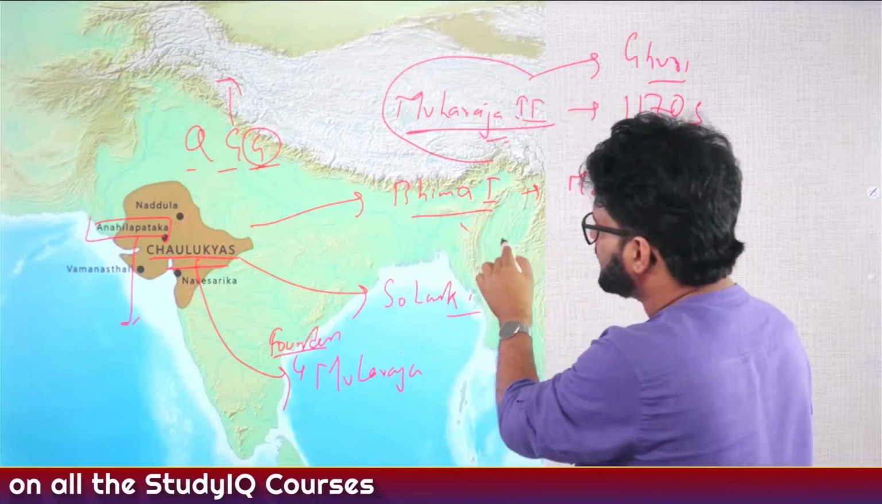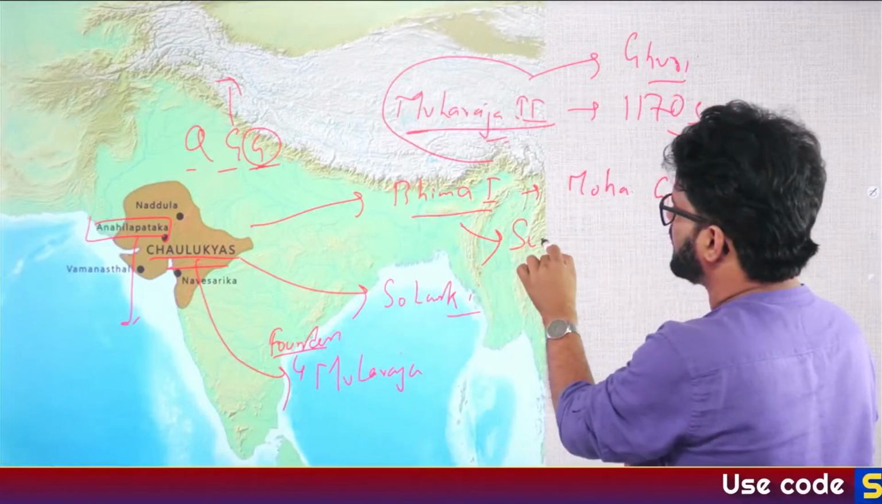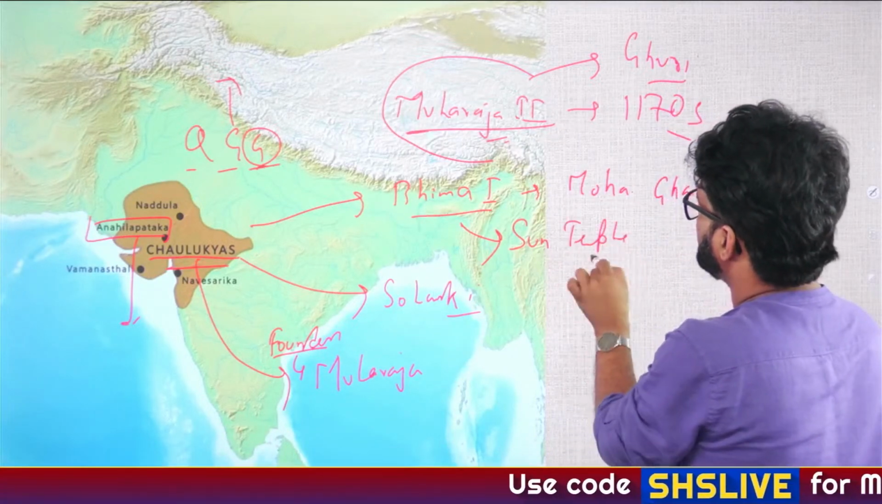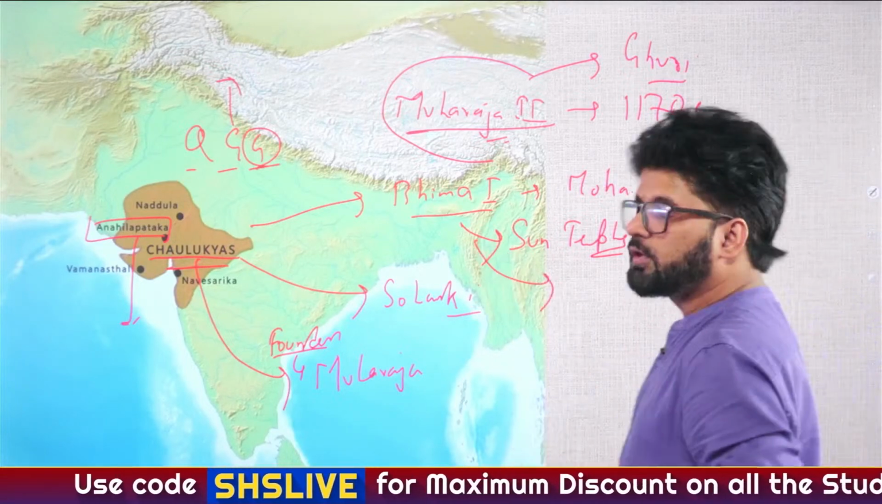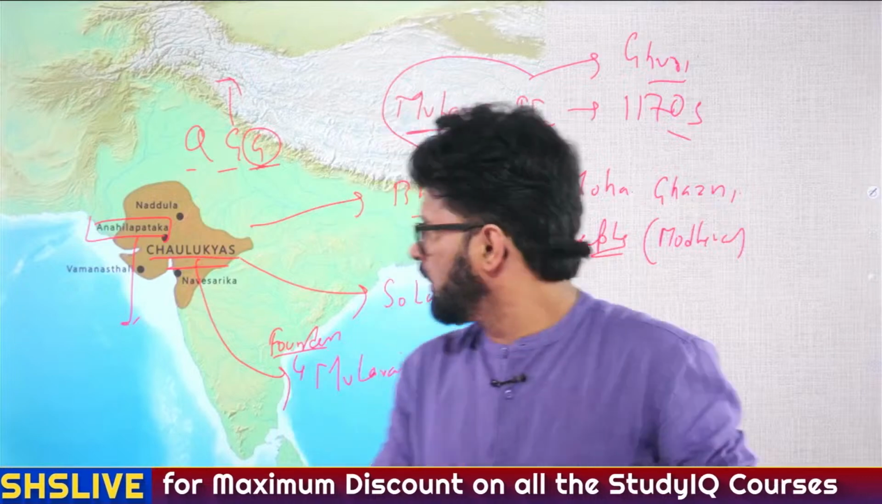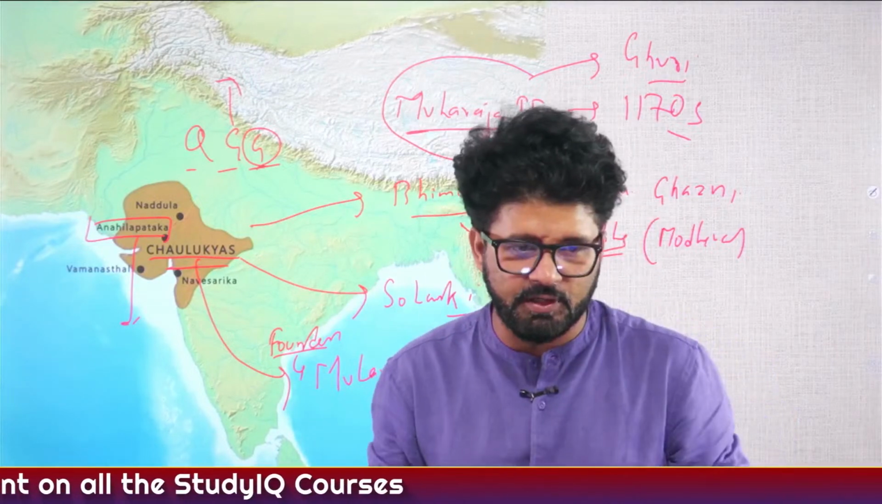Bhima I, we have talked about him in temple architecture. He gave patronage to the Sun Temple at Modhera, Gujarat. Sun Temple, Modhera, awesome temple. And then he also gave patronage to the Jain temples which were there. And you have to write in the comment section which particular Jain temple we are talking about.